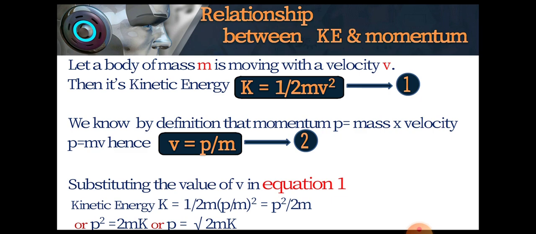Now coming back to the numerical, once again I repeat, how much work is needed to be done on a ball of mass 50 gram to give a momentum of 5 kilogram meter per second? Now in the problem, mass is given in gram, which has to be converted into the SI system into kilogram, that is 50 by 1000, and substitute in the formula kinetic energy is equal to p squared by 2m. You will get the value of work done as 250 joule.